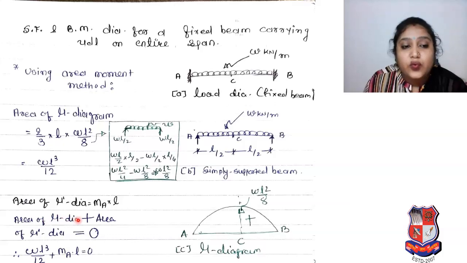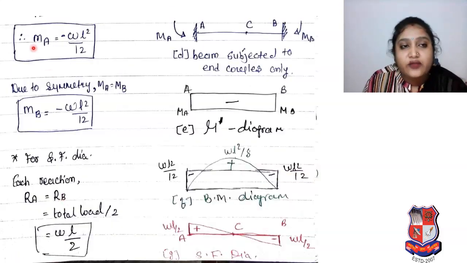Now the area of the Mu diagram plus the area of the Mu dash diagram. Our area of the Mu diagram is WL cube by 12 and our area of the Mu dash diagram is MA into L. If we simplify that equation, we get MA equal to minus WL square by 12. In the previous slide, whatever I discussed, you can see over here, it is a fixed beam with fixed end moments only, no load, the beam subjected to end couples only.